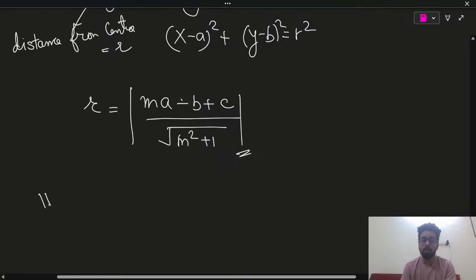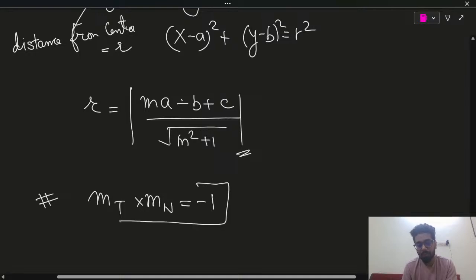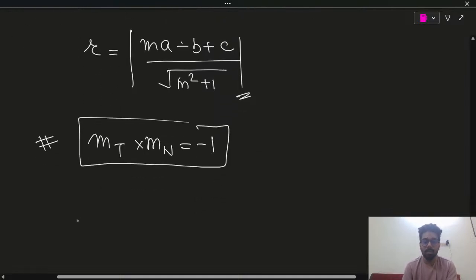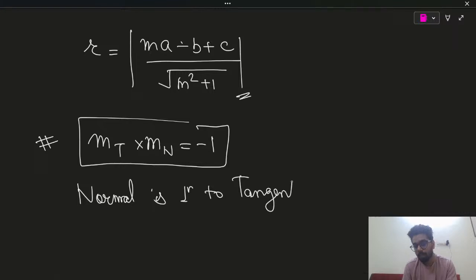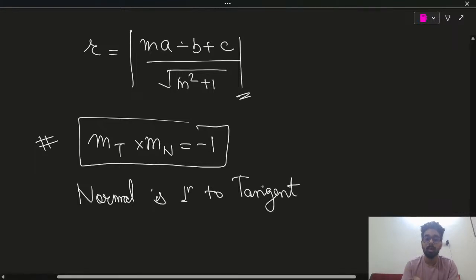How will we get the equation of the normal? Now you have to understand that slope of tangent multiplied by slope of normal is minus 1. Why? Because the normal is perpendicular to the tangent. Okay, the normal is perpendicular to the tangent.